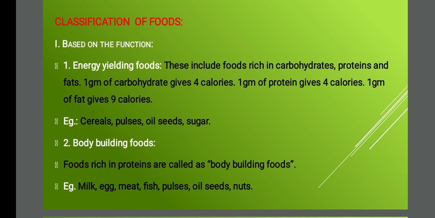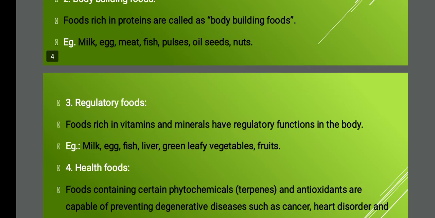Body building food is food which is rich in protein. For example, milk, egg, meat, fish, pulses, oil seeds and nuts. All these come under body building food. And the third one we are going to see is regulatory food.